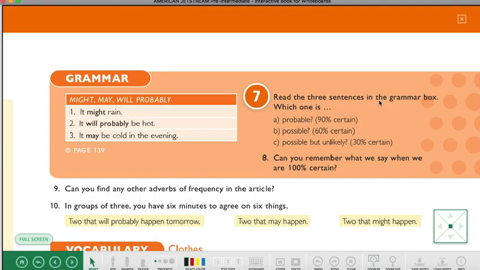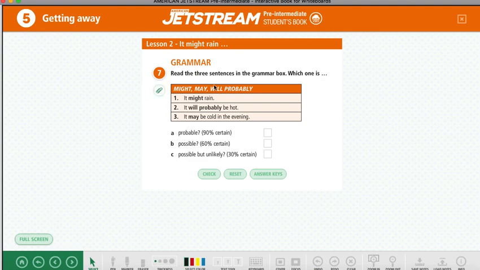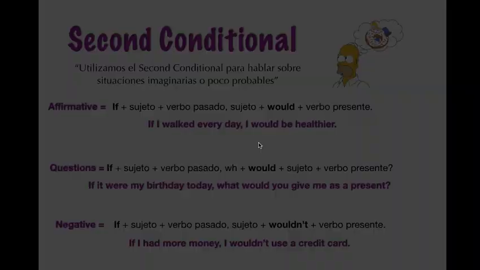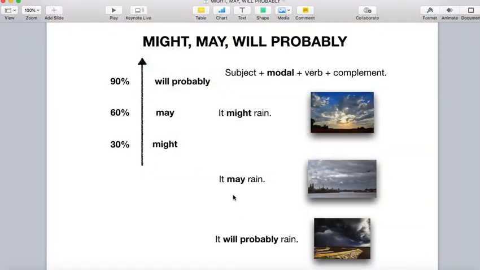Okay, so here in the next grammar, we are going to talk about 3 words or 3 expressions: might, may, and will probably. So I have a presentation over here to show you, but that is really easy, okay guys? This is about might, may, and will probably. As you can see here, we are using those modal verbs. ¿Qué son esas palabras? Modal verbs, okay? Son modales. Those are some words to express some things more formally, yeah?